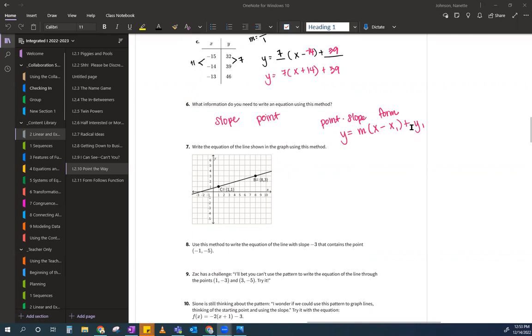So the very first thing you say, hey, Ms. Johnson, they give me 2 points. Which point do you want me to use? I don't know, whichever point you want to use. Ms. Johnson, I don't think they gave me the slope. They did give you the slope. Where do you see the slope here? Anybody see it? Oh, they did give me the slope. My bad.